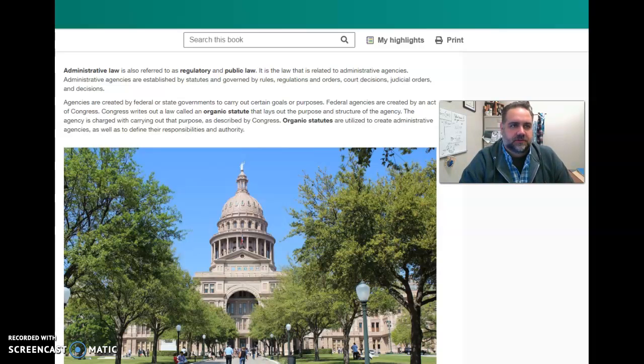And basically they exist to serve a public need. The Environmental Protection Agency is there to watch out for environmental impacts. The Food and Drug Administration is there to make sure that food and drugs that people consume are not creating adverse health effects. And so this chapter goes into what administrative agencies and regulatory agencies are, and it talks about those specific types of laws.